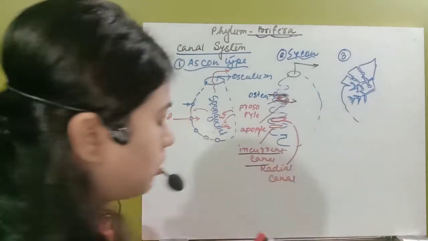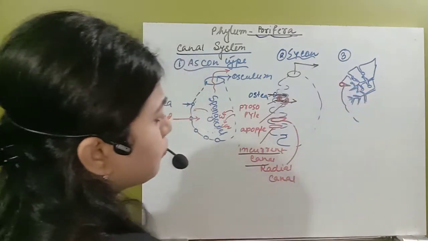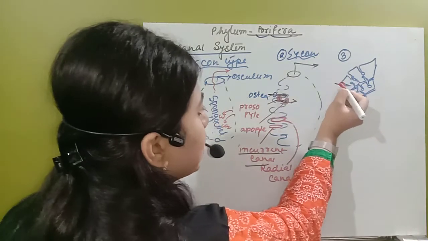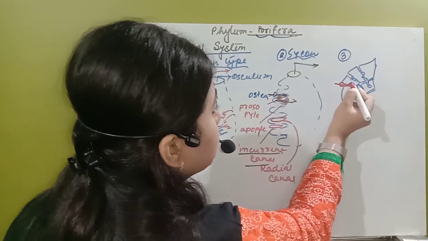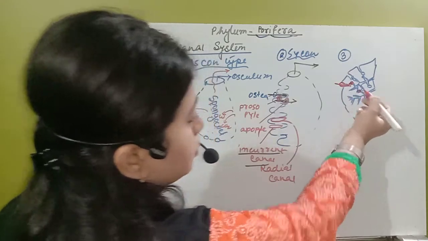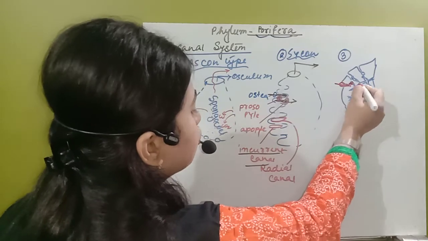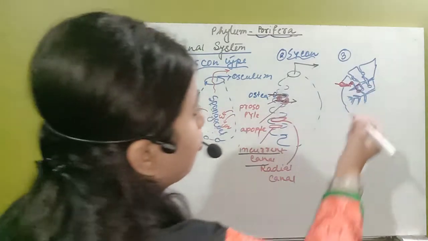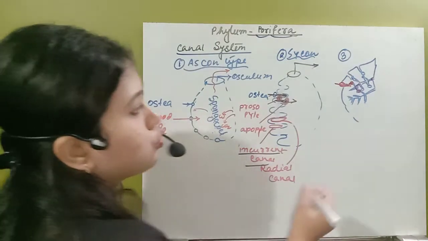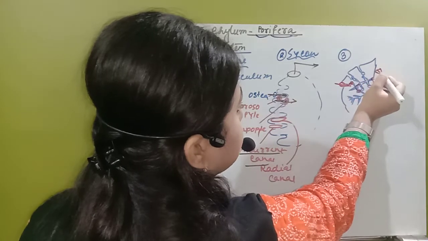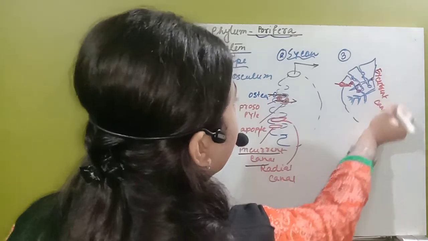First of all, the water will enter inside the body with the help of the same ostia. From the ostia, it will go to the same incurrent canal. But from the incurrent canal, now through this prosopyle, it will go to these flagellated chambers. These are the flagellated chambers. Now from the flagellated chambers, it will go to the next part, that is the apopyle. So these are the apopyle. Then from the apopyle, it will not go to the spongocoel. It will now be known as the excurrent canal. So from the excurrent canal, it will go outside.